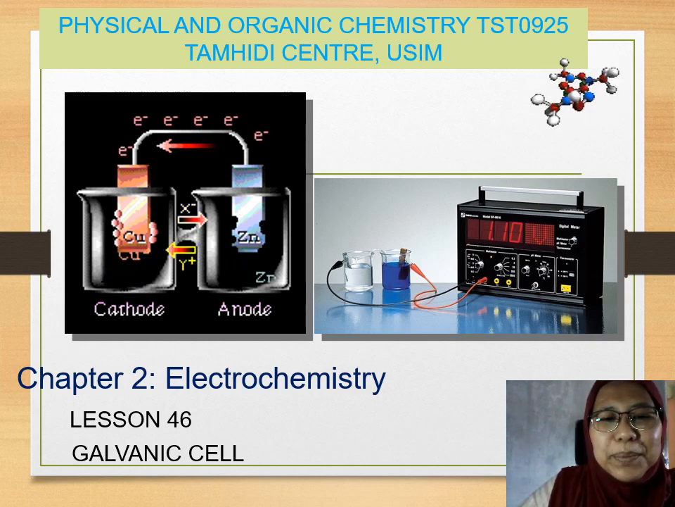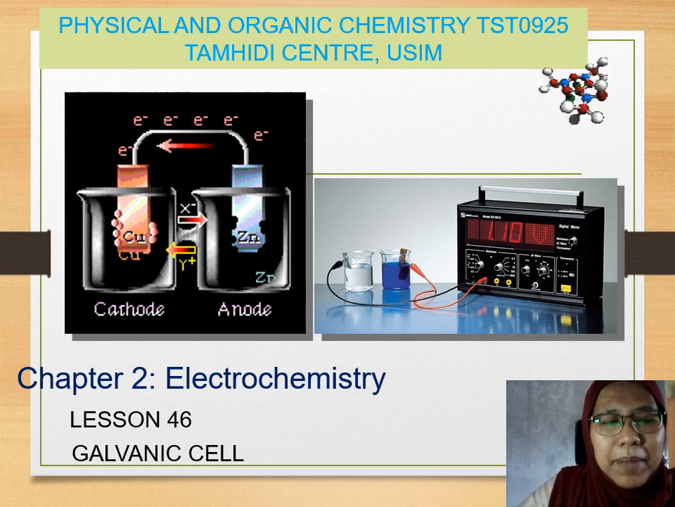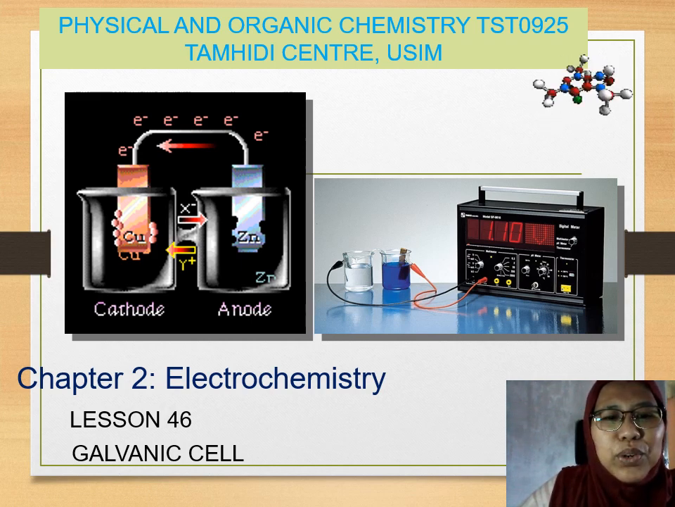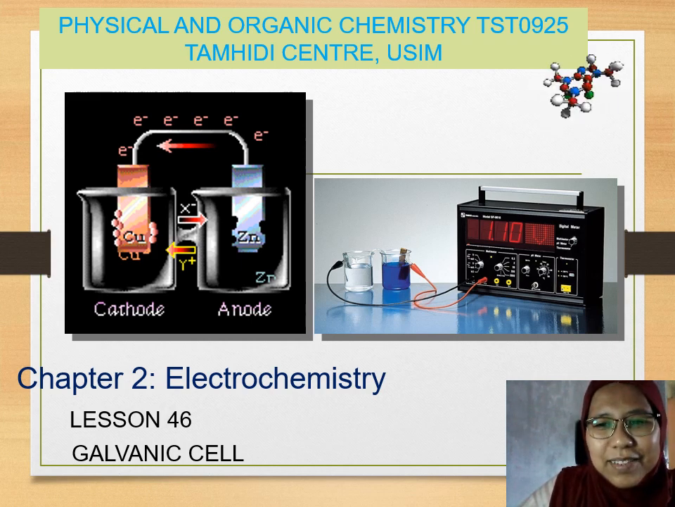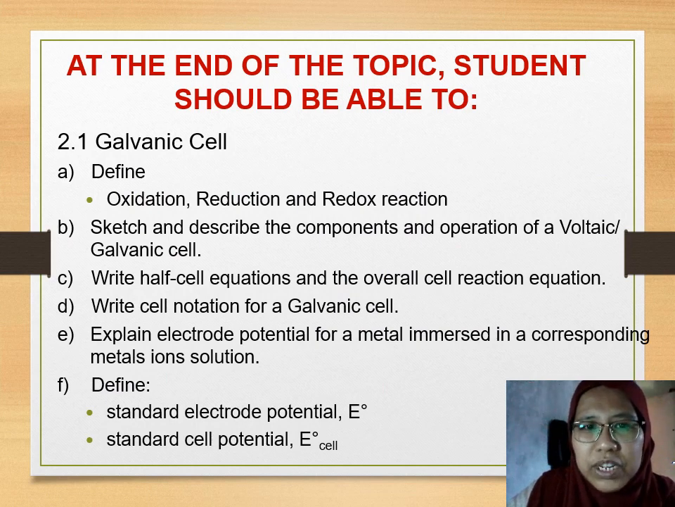Today we are going to start chapter 2, electrochemistry, by entering lesson 46, galvanic cell. We should be able to define oxidation, reduction, and redox reaction, sketch and describe the components and operation of a galvanic cell, write half-cell equation, overall cell reaction, cell notation for a galvanic cell, explain electrode potential for a metal immersed in metal solution, and finally define the E-node and E-node cell.